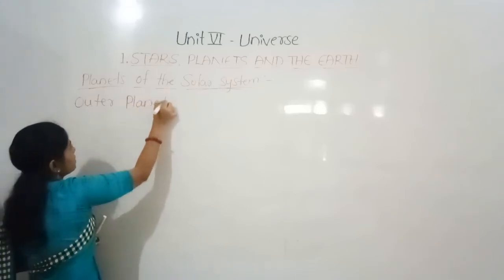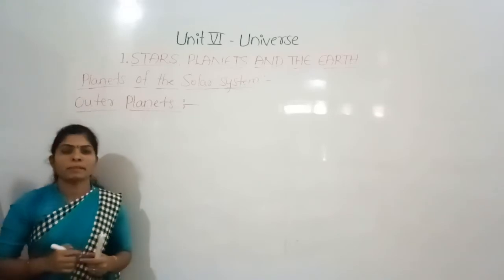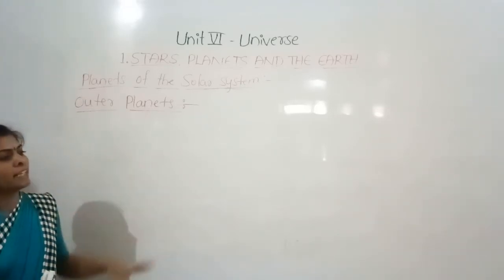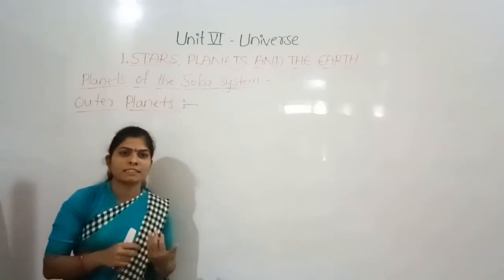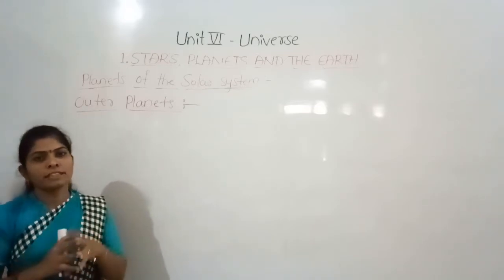We all know that the outer and inner planets are separated by the asteroid belt, and these outer planets mainly comprise dust, gases, ice with the solid core.